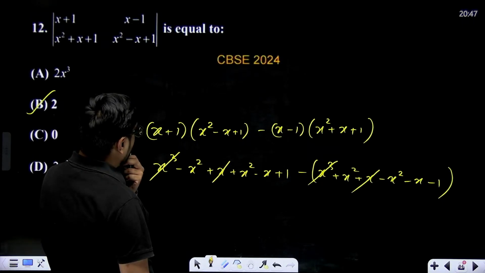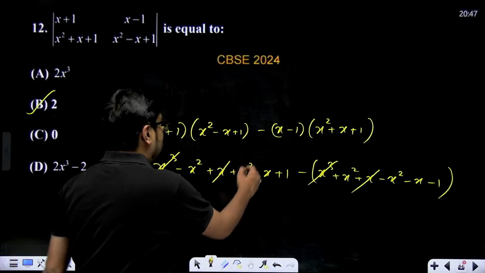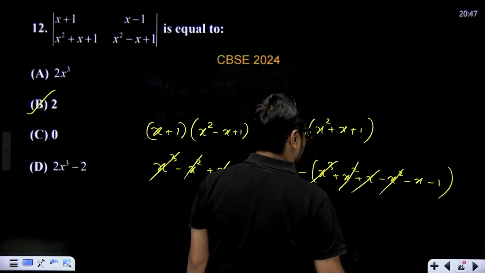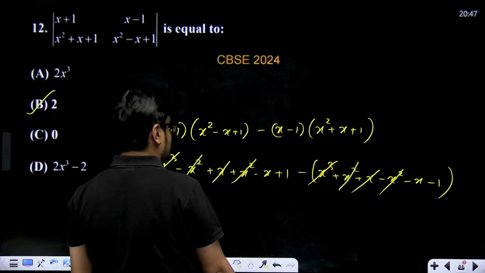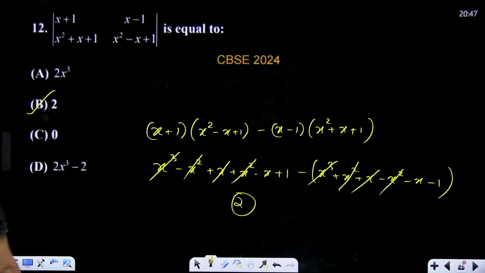x cube minus x square. Okay. Minus x square minus x square. Minus x square plus x square is 0, na. Minus x square plus x square is 0. x square minus x square is 0. Right, minus x plus 1 minus of minus x minus 1, so 1 minus 1, 2 only will be coming, so 2 will be your correct answer.